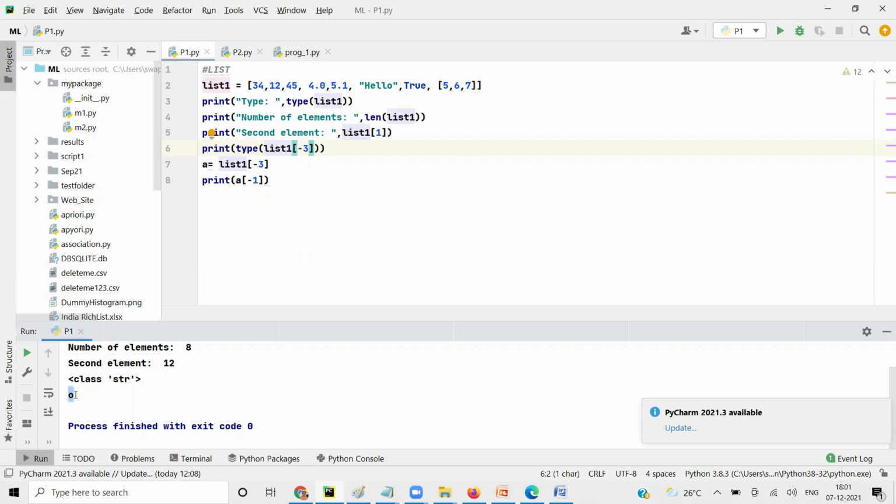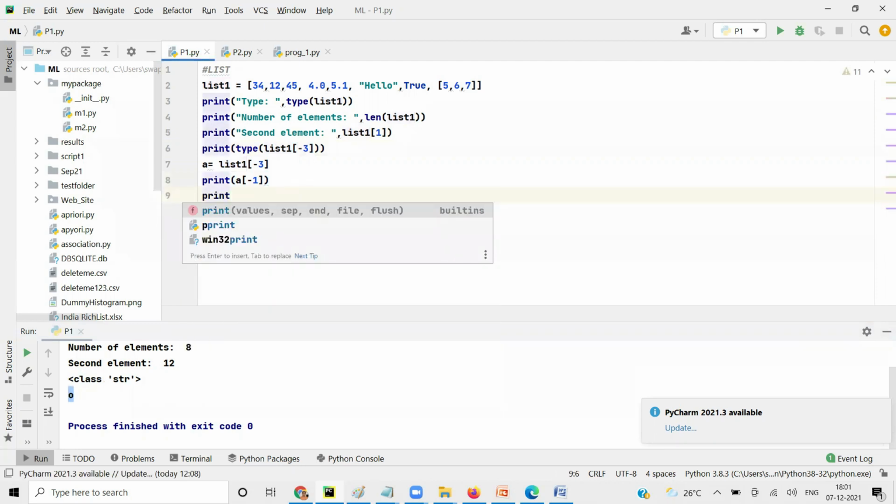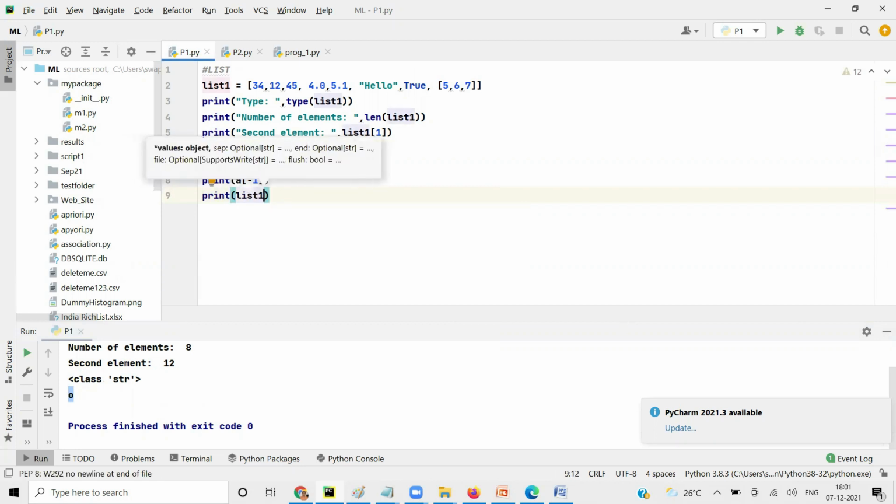Now if I need to print 4.02 hello, how will I do it? You tell me. All three together: 0, 1, 2, 3, 4, 5. So 3, 4, 5, but it won't work.